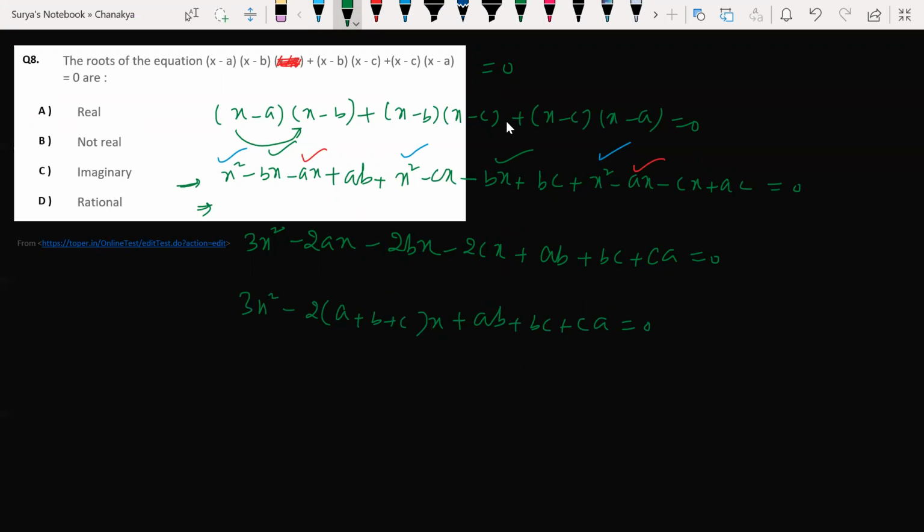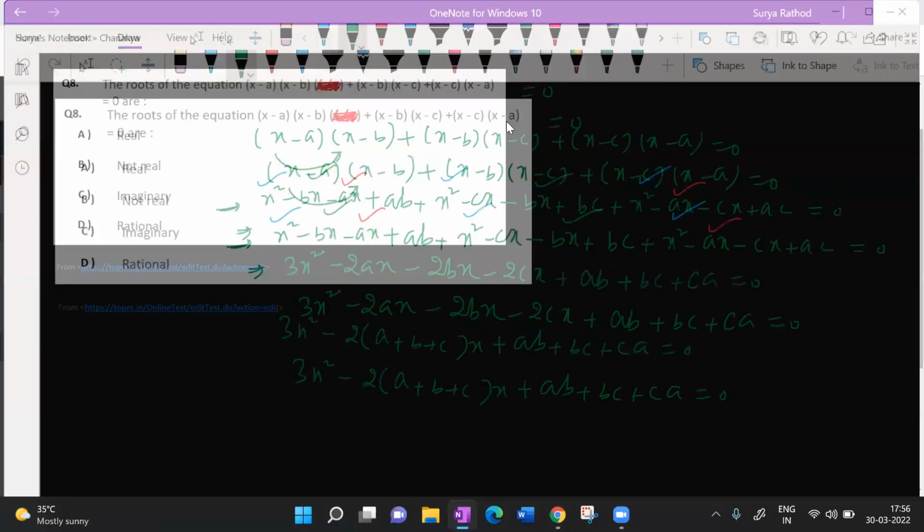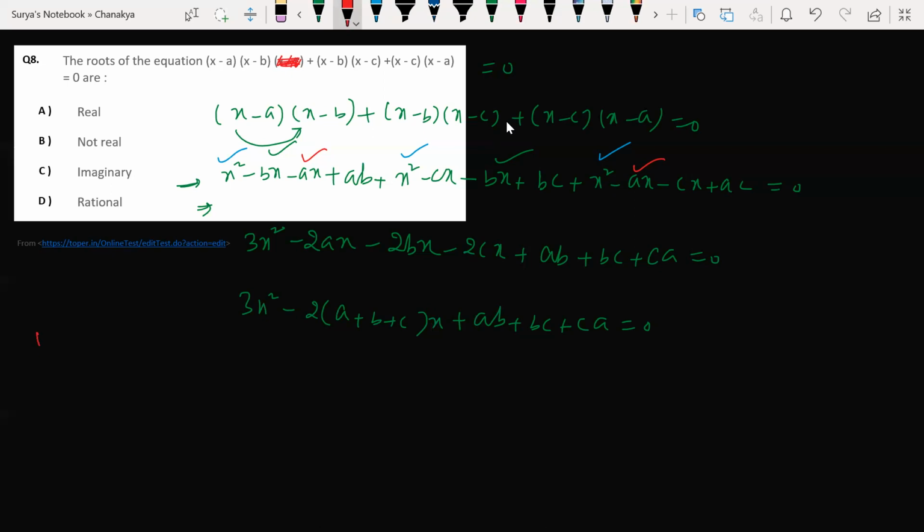Bhargav, we are talking about nature of the roots. So we'll take b square minus 4ac concept. Sai Charan, I think you are asking what is b square minus 4ac. Discriminant, sir. Yes, yes. B square minus 4ac concept is a discriminant concept. Okay. So I'll be using this formula now.